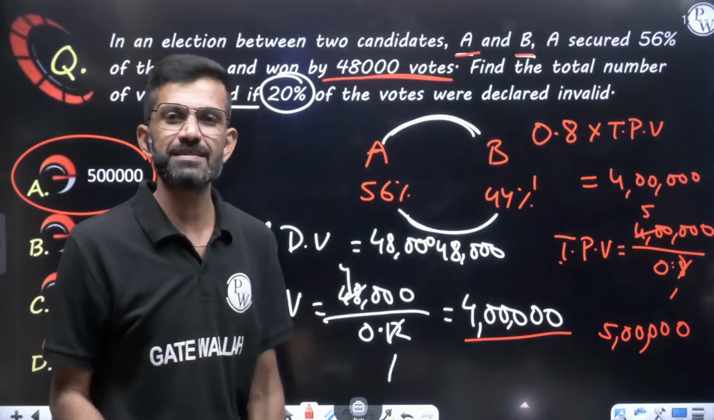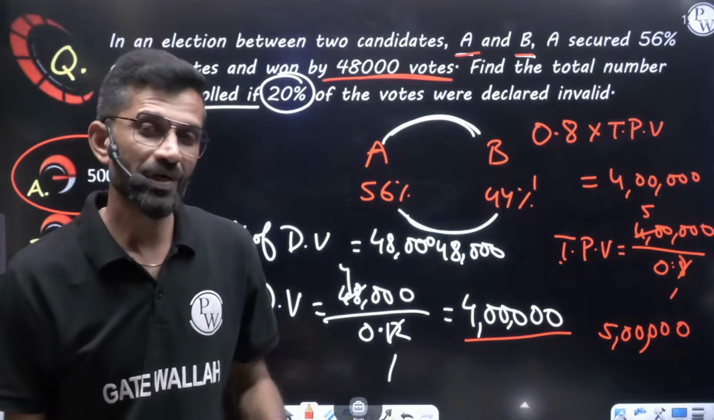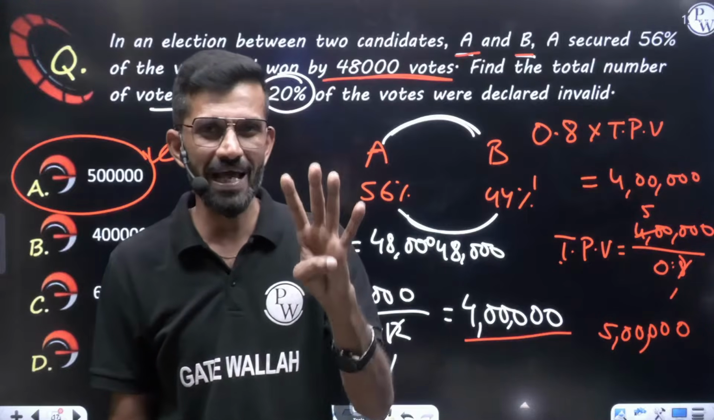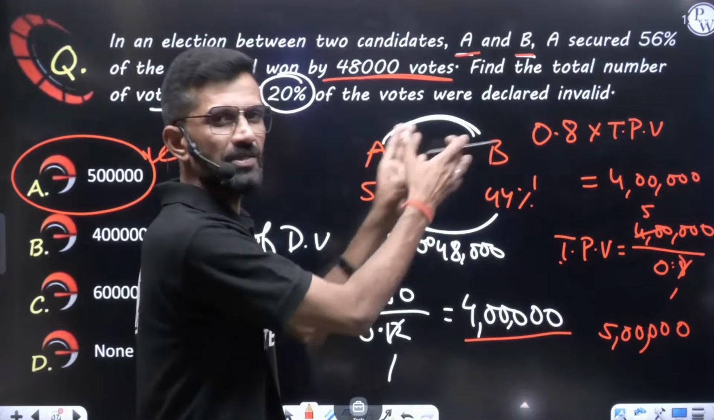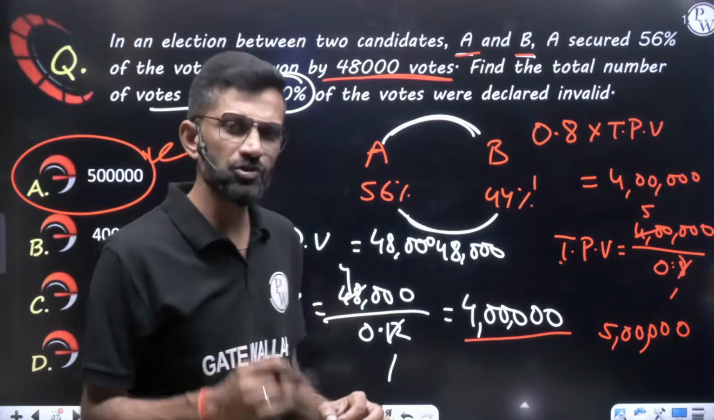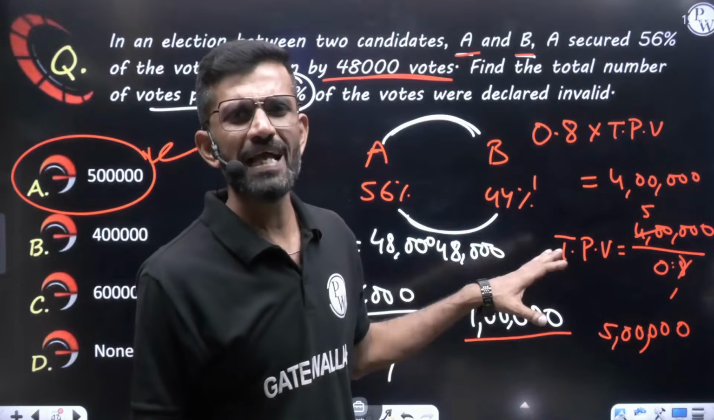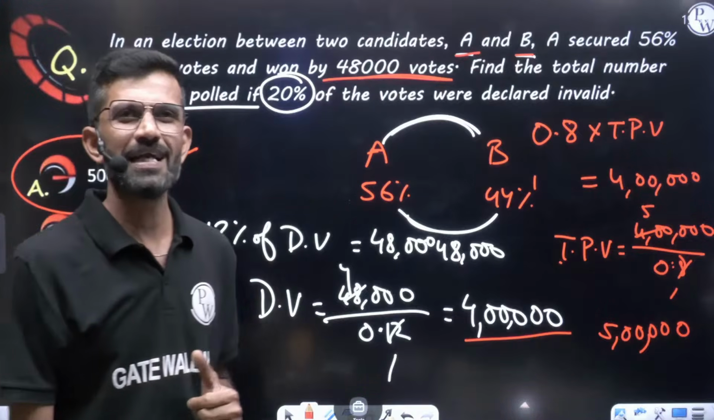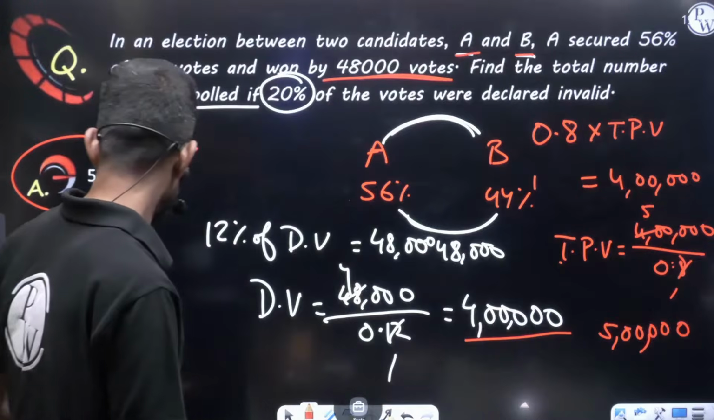Out of 5 lakhs, first 20% was removed. What is 20% of 5 lakhs? 1 lakh. 1 lakh is removed. Of the remaining 4 lakhs, A got 56%, B got 44%. As simple as that. So my dear friend, if you understand what the question is trying to ask, you can happily do this. Let us go for the next question.